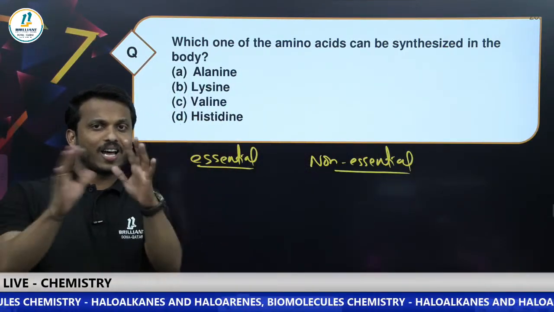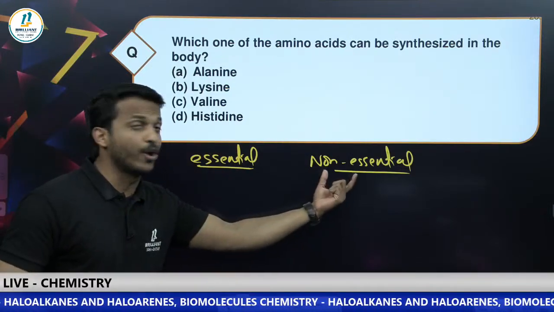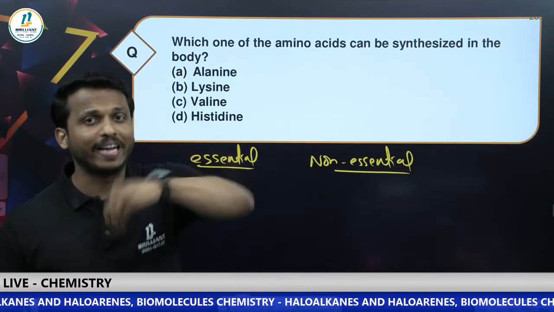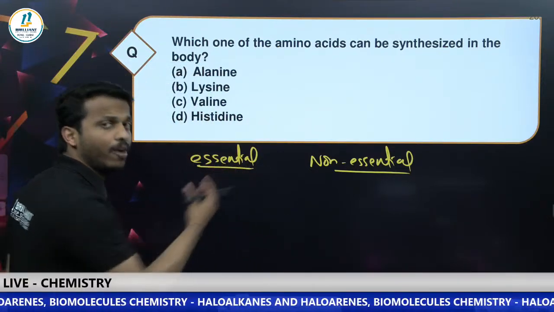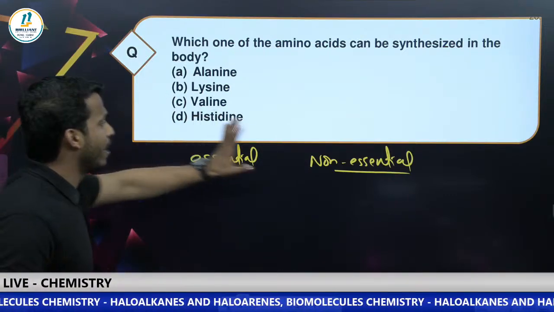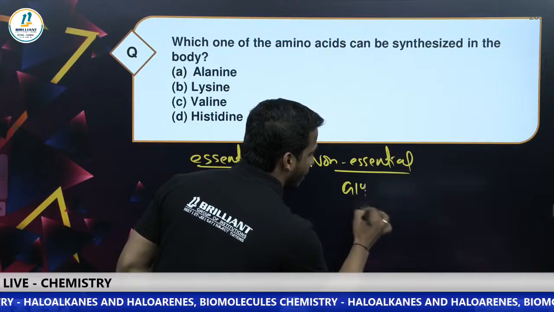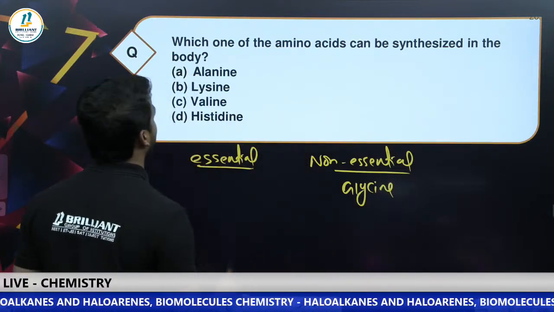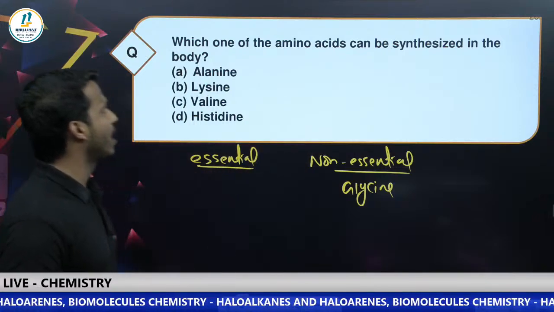Essential amino acids are not synthesized in our body. They only come through food. And non-essential amino acids are already synthesized in our body, no need to take them externally. At least we should remember some examples. Non-essential amino acids you may have studied are glycine and alanine.